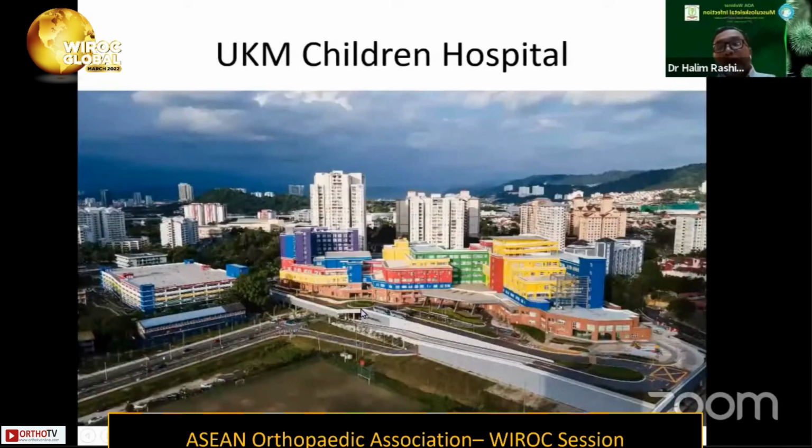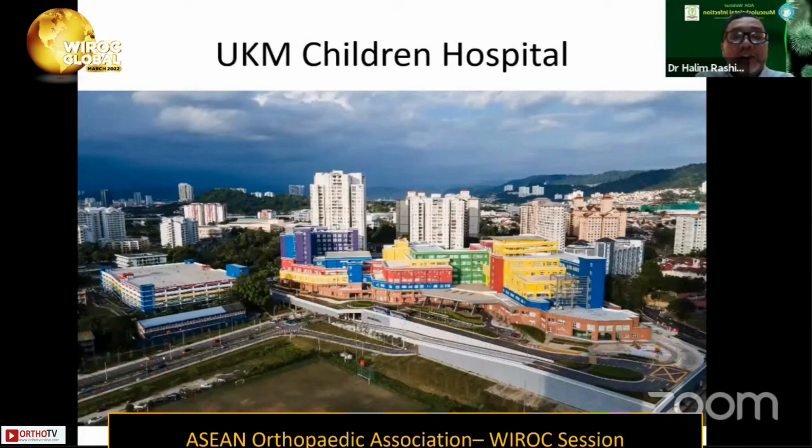Okay, I just want to share with everyone here from the AOA. This is our new UKM Children's Hospital, right beside the current HUKM. Inshallah, we'll open it up by next year. We actually started operating somewhere in March, but because of the COVID-19 pandemic, the hospital was changed to manage totally Cat 4 and Cat 5 COVID-19 patients for almost 4 months.